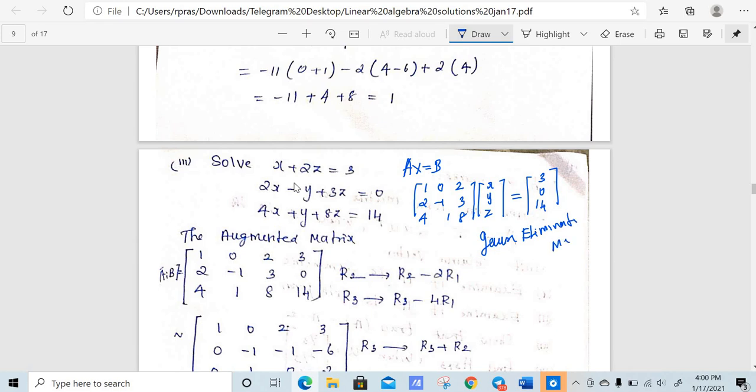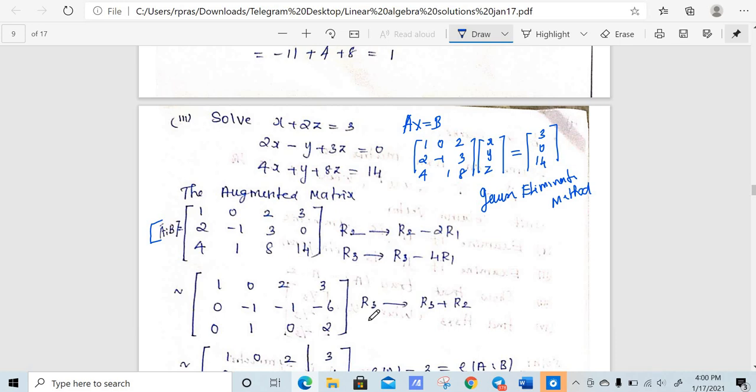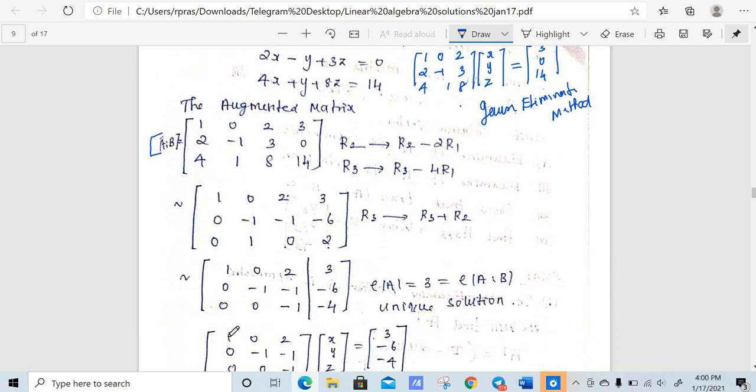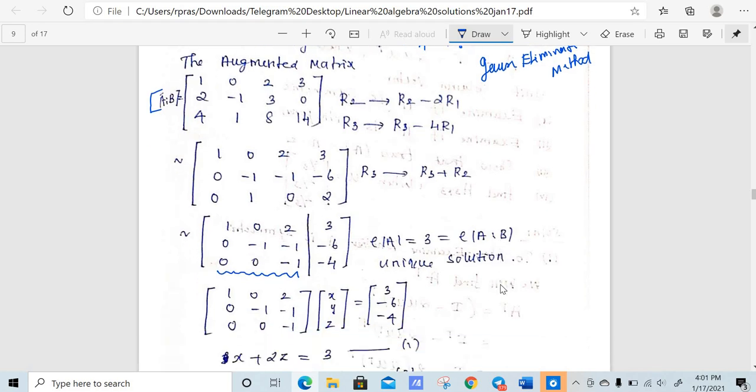So in the Gaussian elimination method, we need to form the augmented matrix A, B. Now reduce the augmented matrix to row echelon form. So what is row echelon form? I'm just using these two transformations, and you can see that both rank of A and rank of A comma B are equal to 3. What is rank? Rank is the total number of non-zero rows. If you look at this matrix alone, there are 3 non-zero rows. If you look at the entire matrix, there are again 3 non-zero rows. So that means it has a unique solution. If both are equal to 2 or both equal to 1, it will have infinitely many solutions. If rank of A and rank of A comma B are not equal, it will have no solution. That means it has a unique solution.